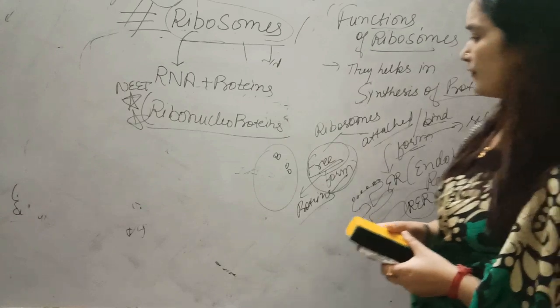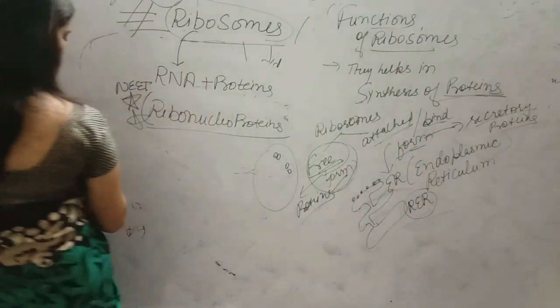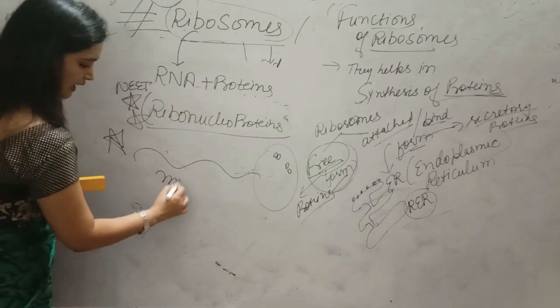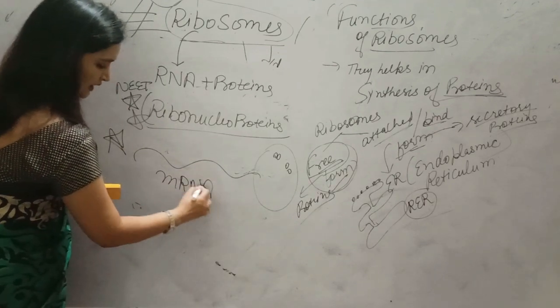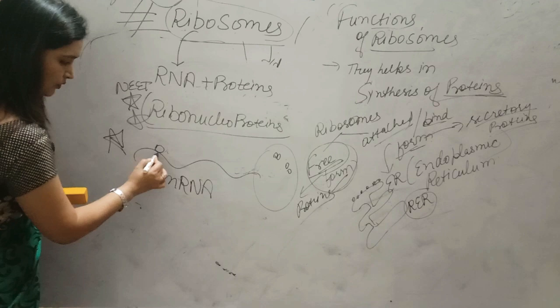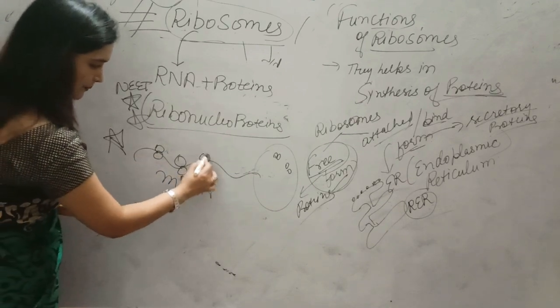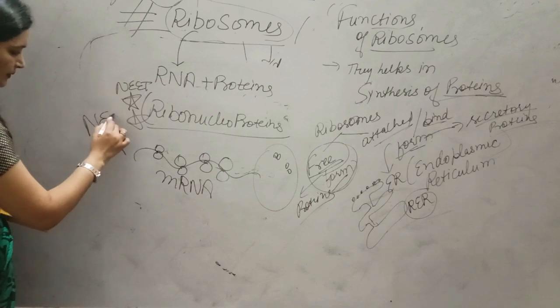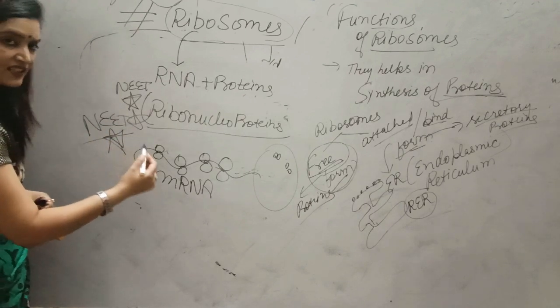Now, one more important structure: this is mRNA, messenger RNA, and when ribosomes are associated with this mRNA, very, very important for NEET. Sometimes the definition is asked in CBSE also.